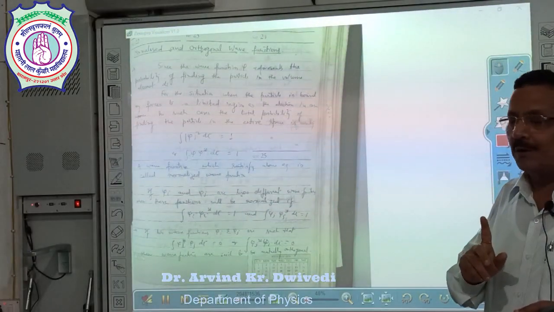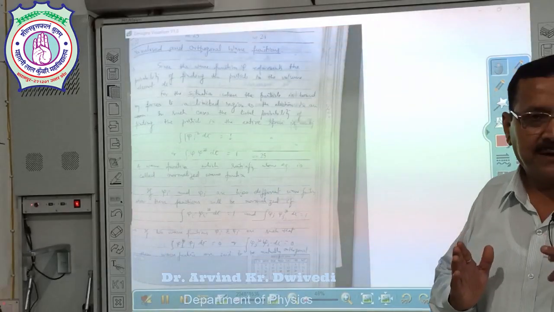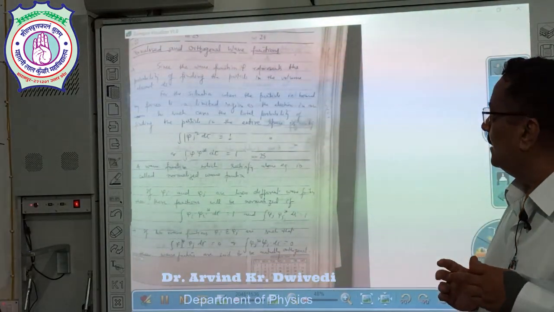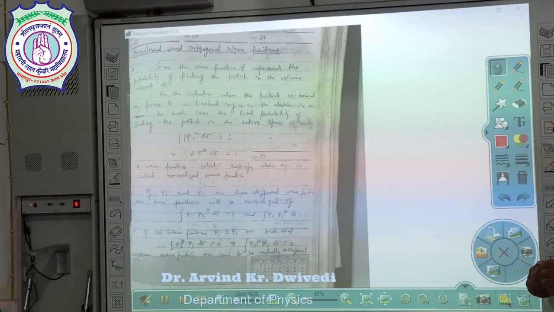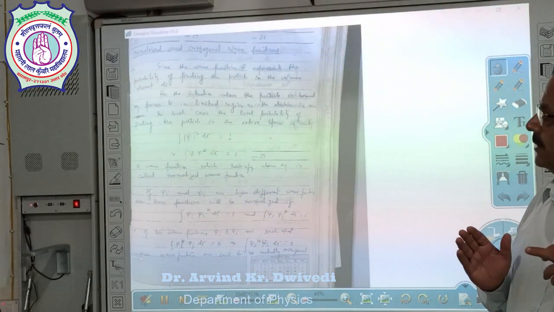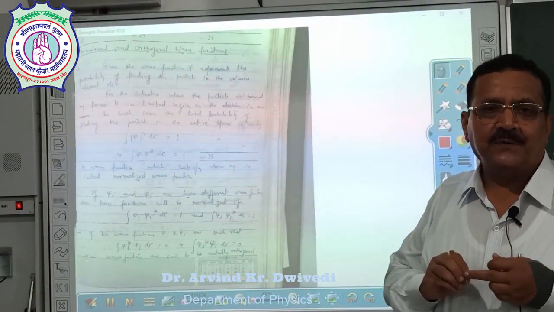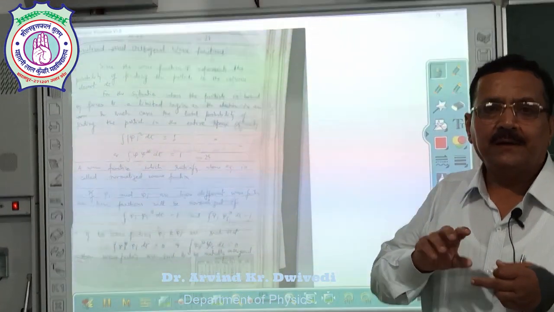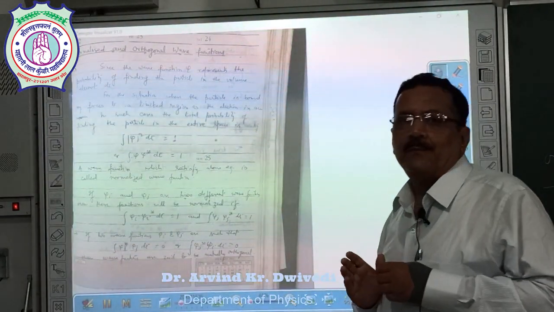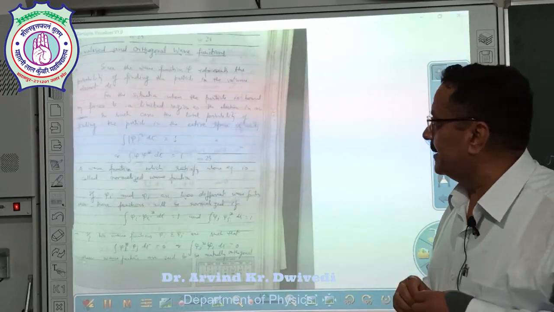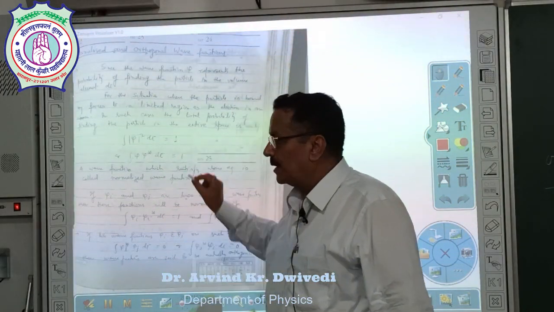Generalized and orthogonal wave function. Since the wave function psi represents the probability of finding the particle in the volume element d tau, for the situation where the particle is bound by forces to a limited region, as we can say the electron in an atom, in such a case the total probability of finding the particle can be written like this: integral of psi square d tau is equal to 1.